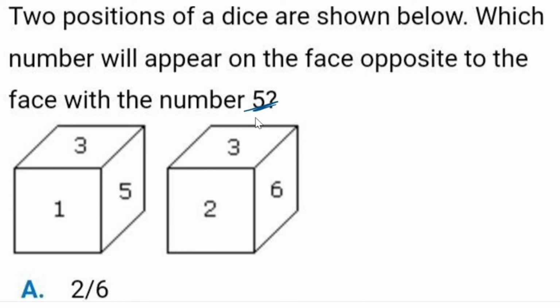If you have these kinds of diagrams, I'm telling you a super trick. What is the common number in both the diagrams? That is 3.